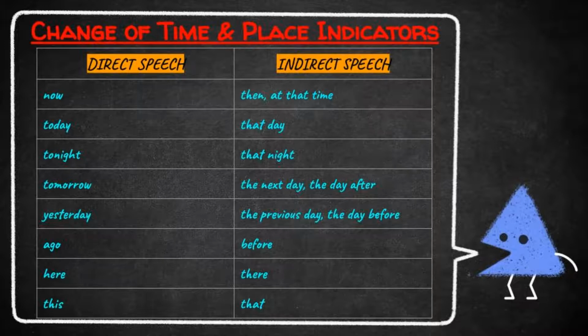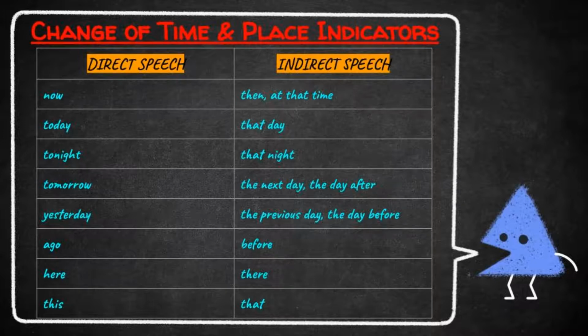If we use the word today in direct speech, it will be changed as that day in indirect speech. Let's move to the third one. If we use the word tonight in direct speech, it will be changed as that night in indirect speech.